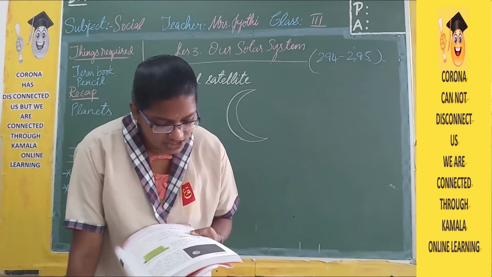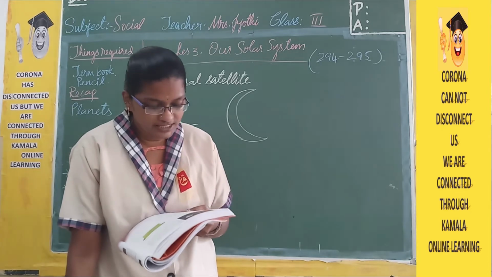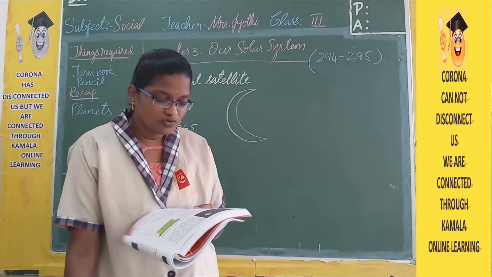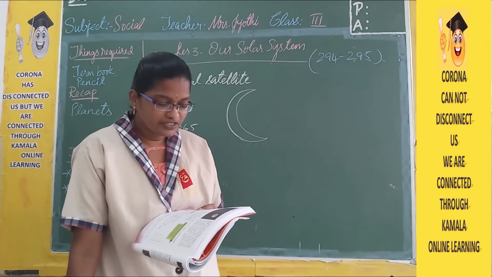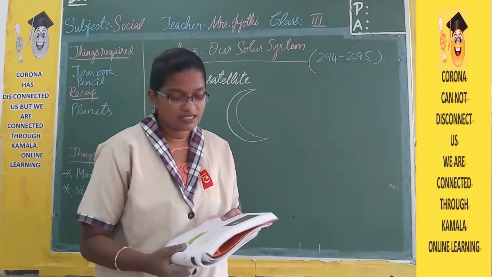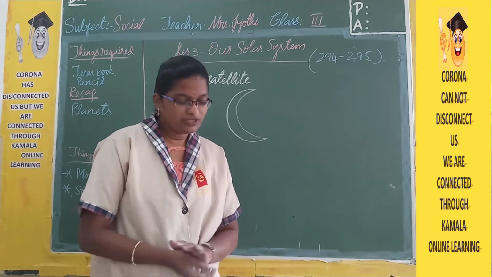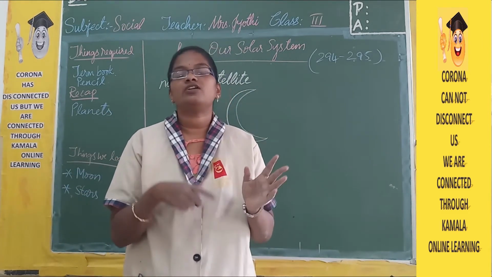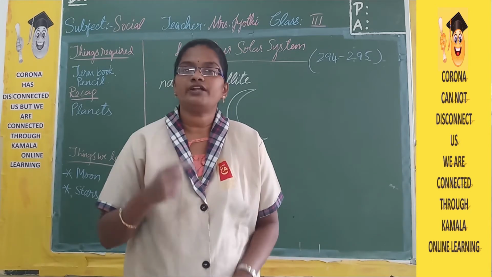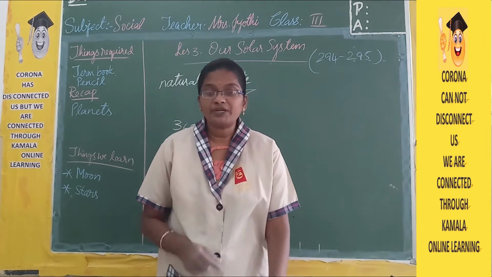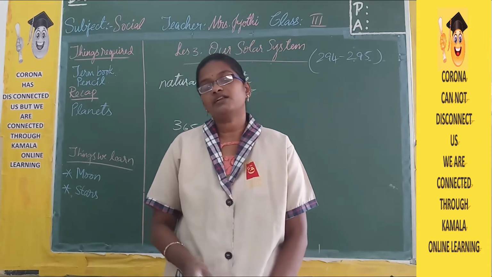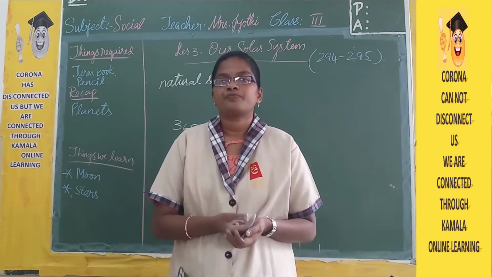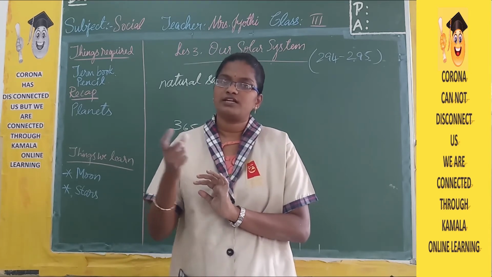So the Moon is the natural satellite of Earth. It is the fifth largest satellite in the solar system. It has no light of its own. However, it appears bright because of the sunlight reflected from its surface. Now, the Moon is the natural satellite, and in the previous lesson we have learned that all the other planets also have their own natural satellites. Like Jupiter, for Jupiter you have 79 natural satellites. That means 79 moons revolve around Jupiter. Like that, each and every planet has natural satellites.